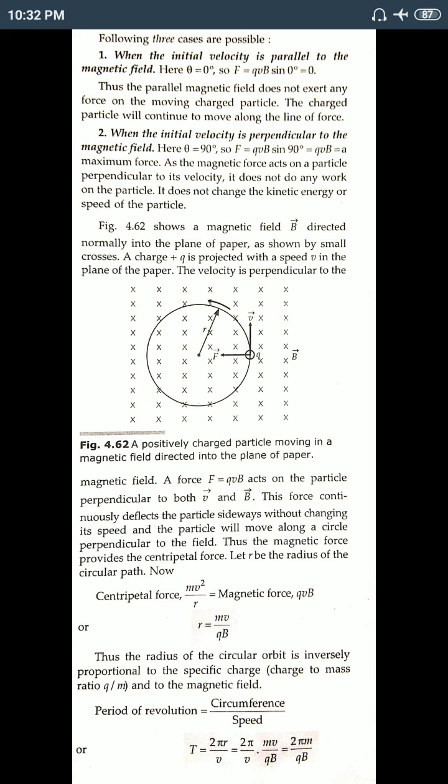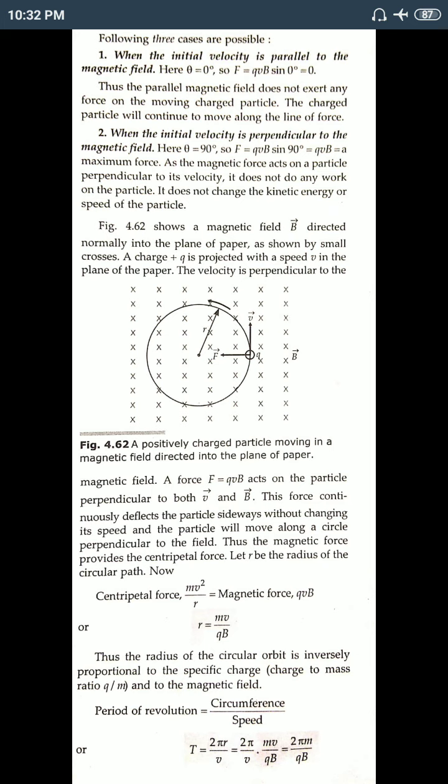So the force exerted on a particle at each and every point will be perpendicular to the field. Thus the magnetic field force provides the centripetal force. We know the centripetal force expression, that is mv squared by r. When this centripetal force is equal to the magnetic force BQV, the charge will move in a circular path. It will not deflect from its path.